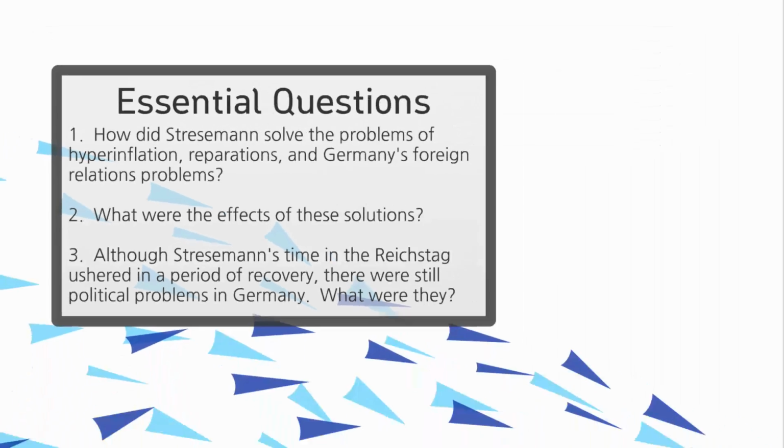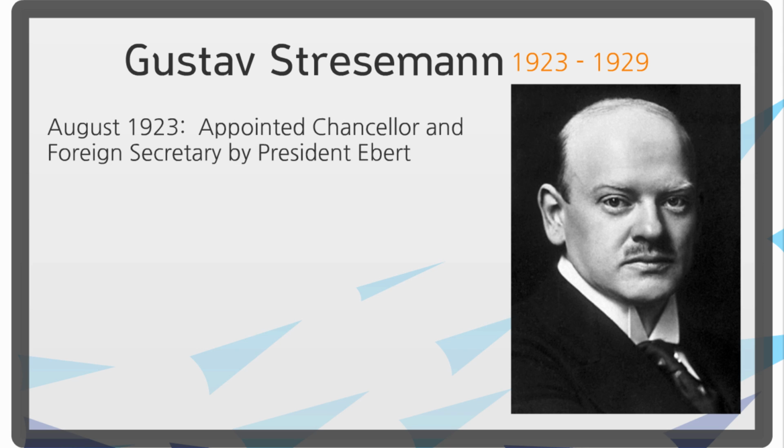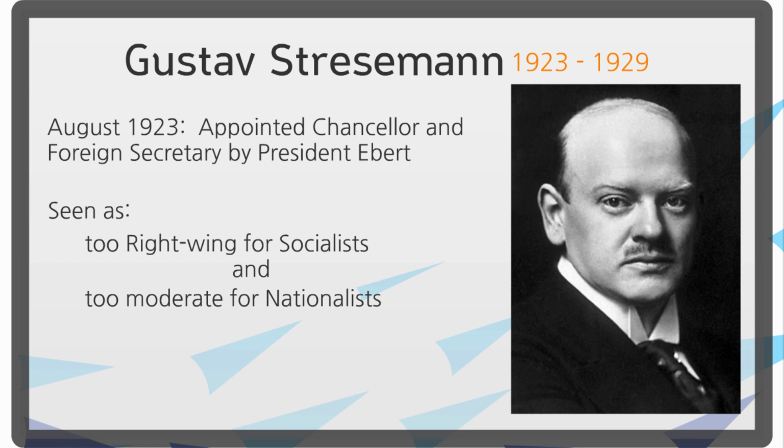We are going to start by looking at who Gustav Stresemann was. President Ebert appointed Gustav Stresemann in August of 1923 as Chancellor and Foreign Secretary. He was appointed as the leader of a coalition government. He was seen as too far right-wing for socialists and too moderate for nationalists, so he didn't have a lot of support in the Reichstag and had a very tenuous hold on government.